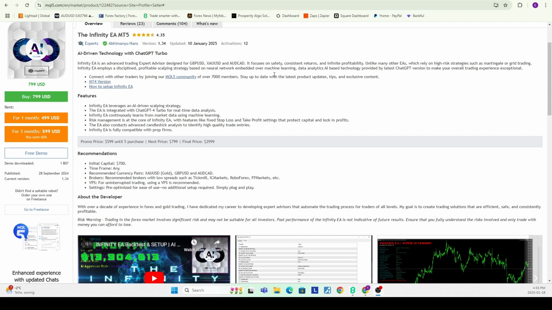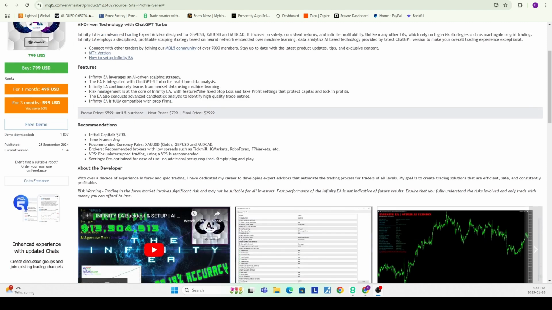But typically you would need to have either an API call, you would need to have files associated with it, or some very detailed, hard-coded neural networks within the actual expert advisor. And unfortunately, this bot is not telling us how that happens. And here he's saying that it's using ChatGPT, but it's not actually telling us how it's entering trades. So we don't have a great idea of how it's deciding to make trading decisions, except for the fact that it is indeed a scalping robot.